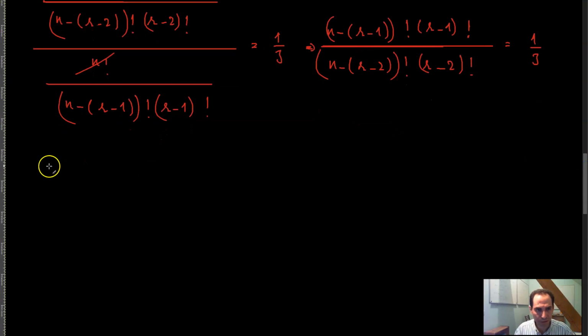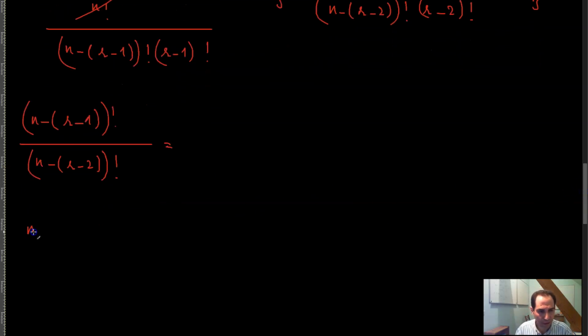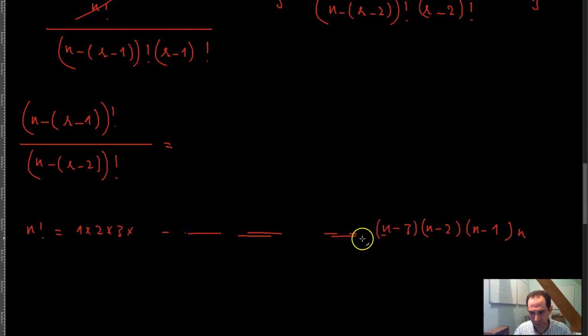So basically n factorial is the same thing as 1 times 2 times 3 times all the way up to n, and over here you have n minus 1, and over here you have n minus 2, and over here you have n minus 3, and so on and so forth.